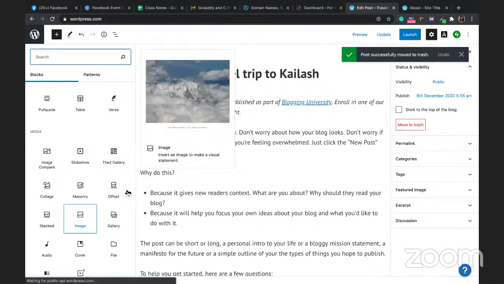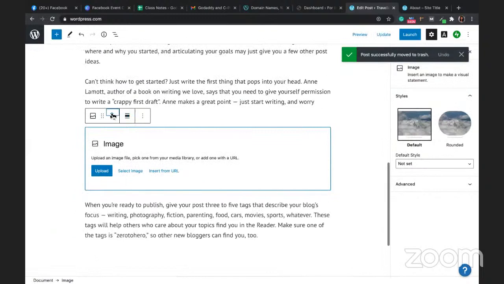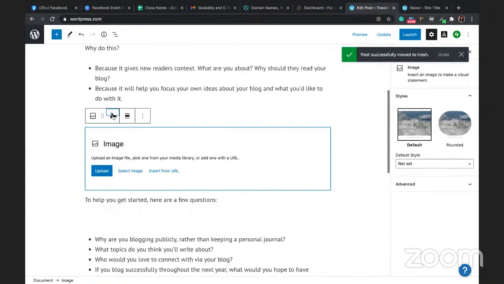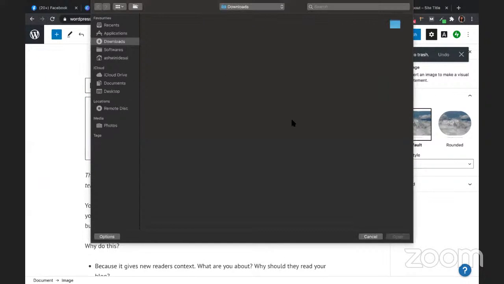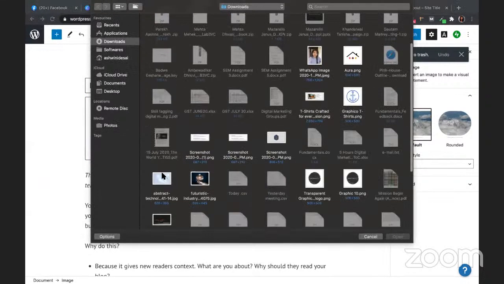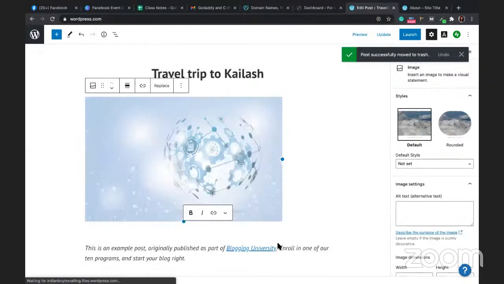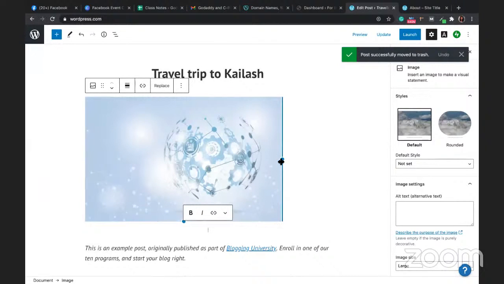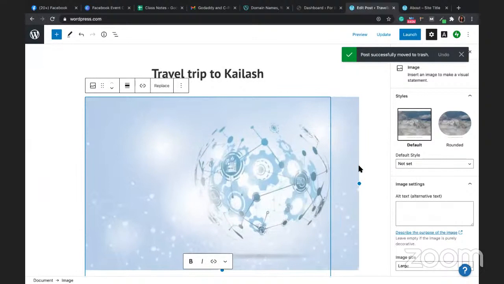So I'm adding an image. And if you want to push this to the top, just click on this arrow. It'll go on the top of the image. Now upload again. Okay, so I'm just taking a dummy image. So you can add the image. You can increase the size if you want.